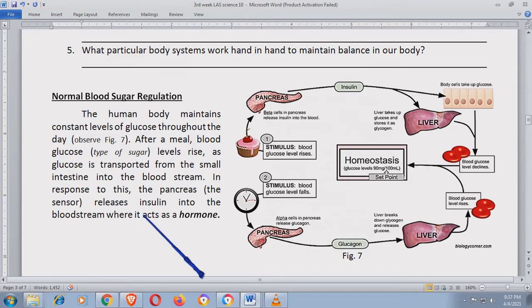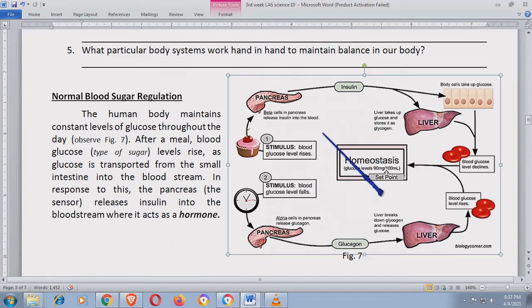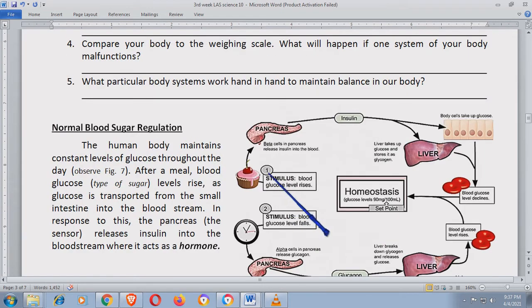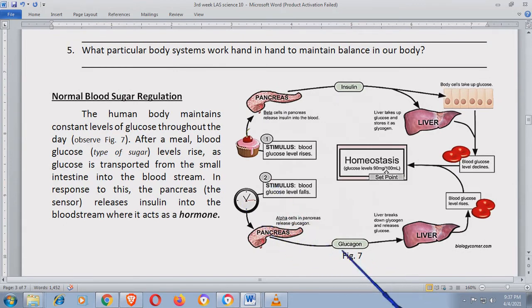Because our body is responding to the internal and external stimulus. So, let's have this figure. Observe the figure. Okay. So, we have 1 here and we have 2 here. 1 and 2. Now, let's focus on 1 muna. So, yung arrow niya mula dito, papunta dito. Ayan. And then, it will maintain homeostasis. Okay. Yung 2, ganun din. Sa baba naman. 1, 2. Figure 7. Kung hanggang liver hanggang dito.